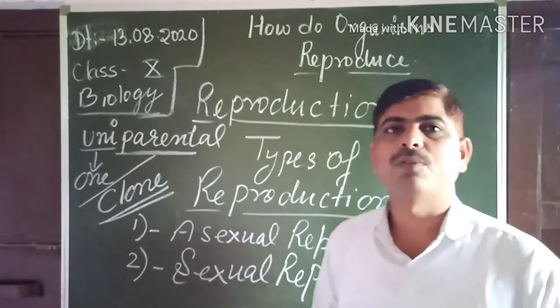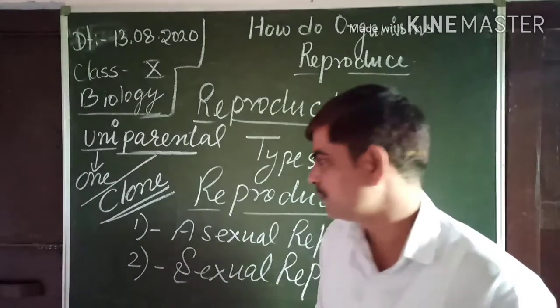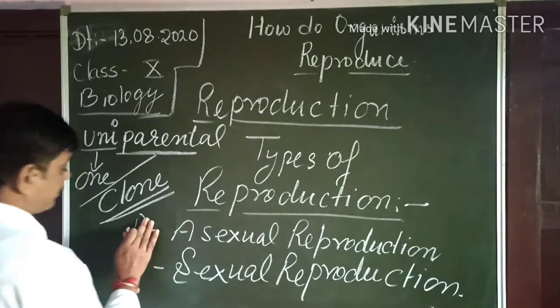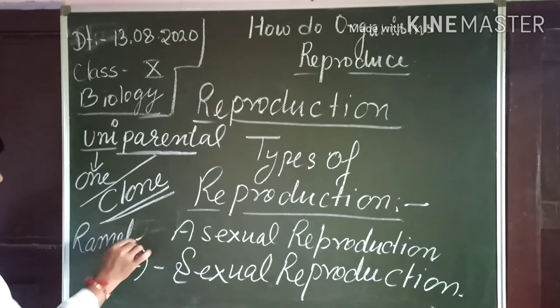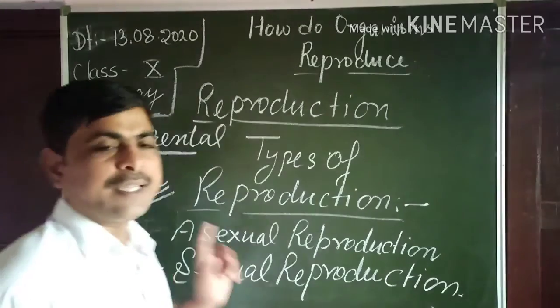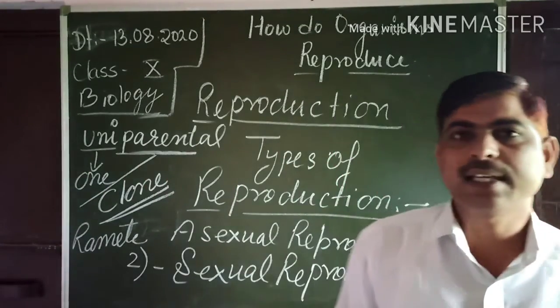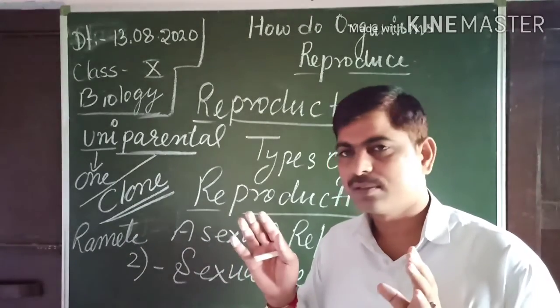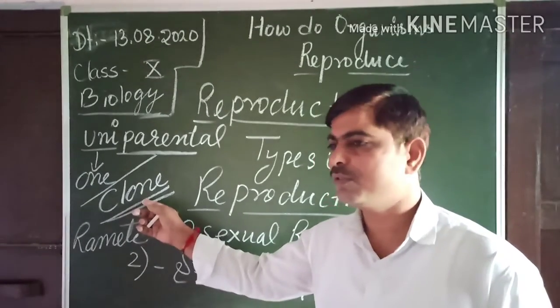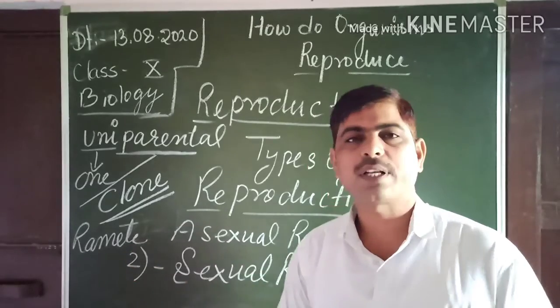One particular clone is called a ramete. Identical offspring, identical young ones of the parents, are called clones, and each clone is called a ramete.